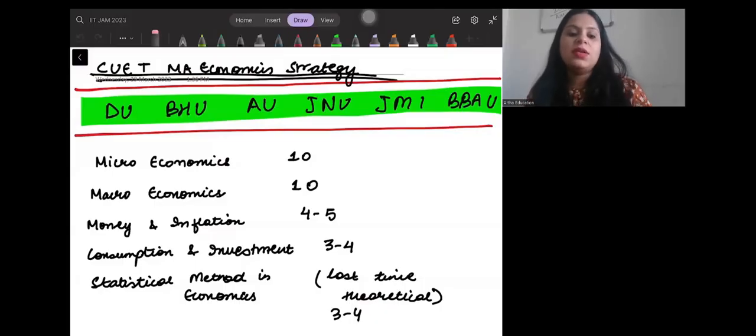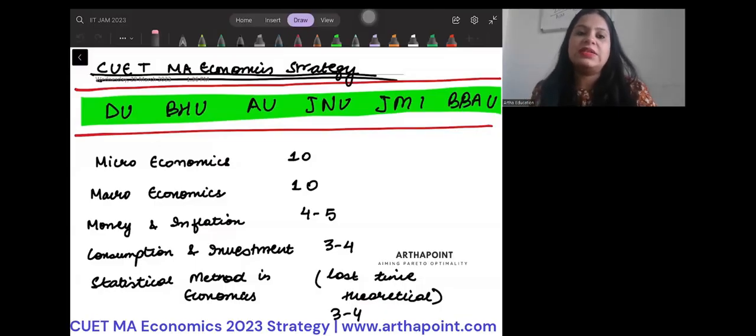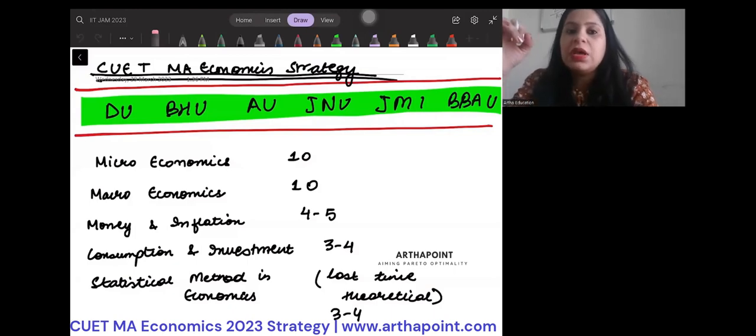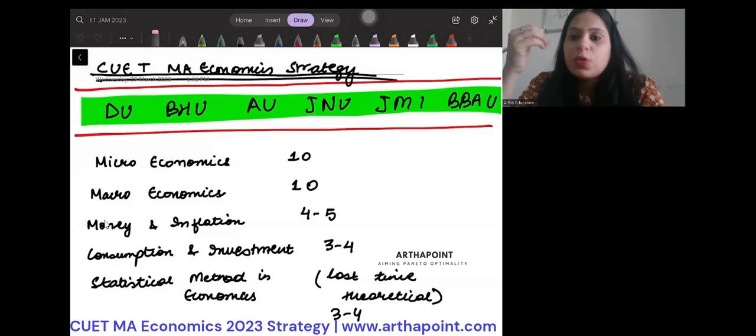Hi, good evening, everyone. Today, we are going to discuss what should be your CUET MA Economics strategy. We know that Delhi School of Economics has now come under CUET, right? Given that it's now a part of CUET, how do we think the questions would change? What would be the level of the questions? What are the important topics that you should focus on? We will focus on all of that.